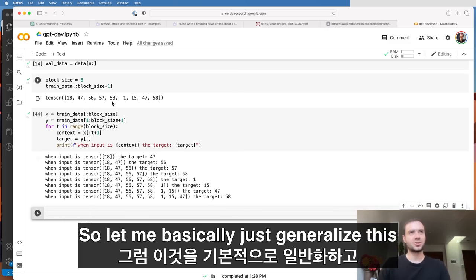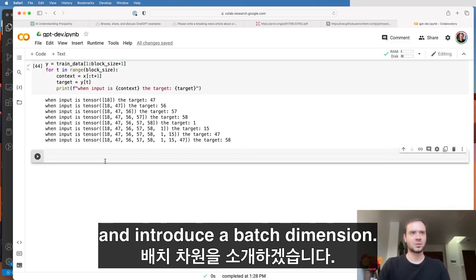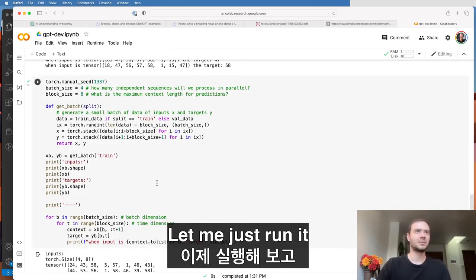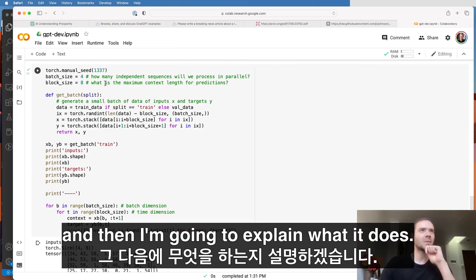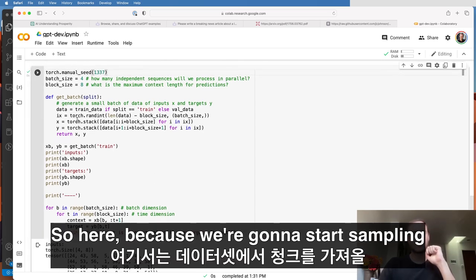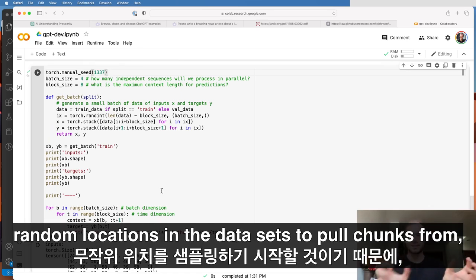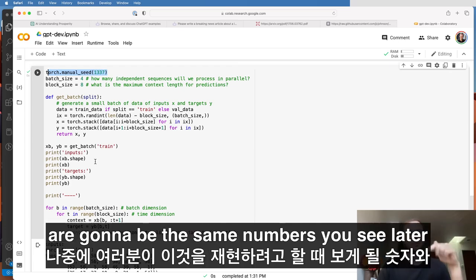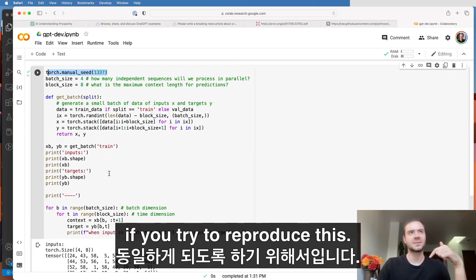So let me basically just generalize this and introduce a batch dimension. Here's a chunk of code. Let me just run it, and then I'm going to explain what it does. Here, because we're going to start sampling random locations in the dataset to pull chunks from, I am setting the seed in the random number generator, so that the numbers I see here are the same numbers you see later if you try to reproduce this.